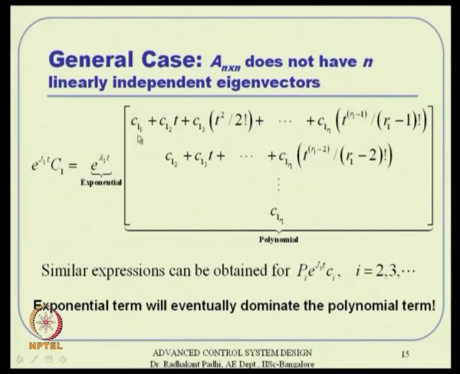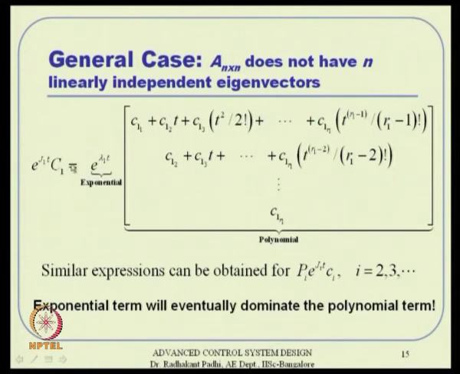And what this tells us is, one, we have an exponential term and the other one is a polynomial term, and we all know that the exponential term will eventually dominate the polynomial term. So, a polynomial can be initially powerful, but an exponential will eventually dominate any polynomial term, and that is what we are analyzing. When you talk about system stability, we want to find out the system solution as t goes to infinity. So, we are not particular about some particular finite time. Anything that goes towards infinity is our concern here.